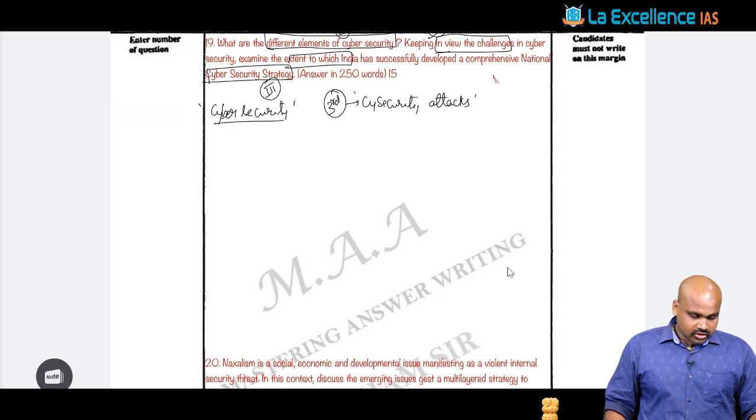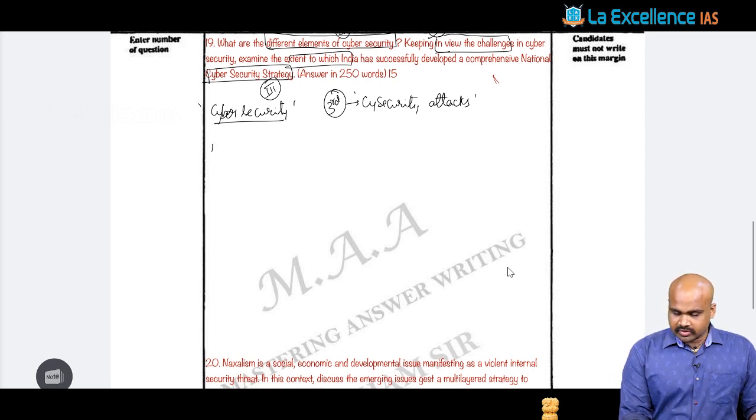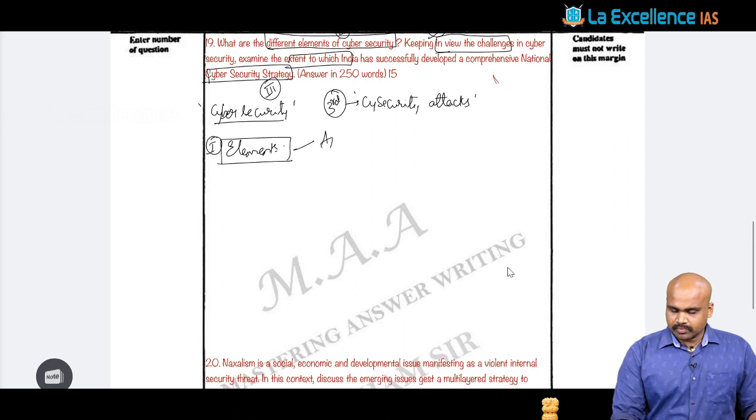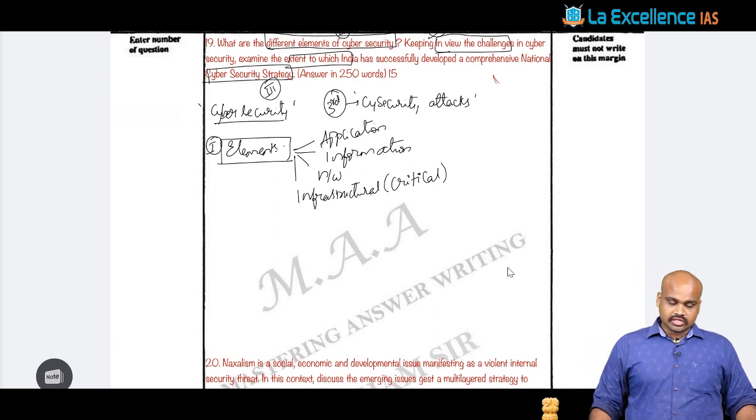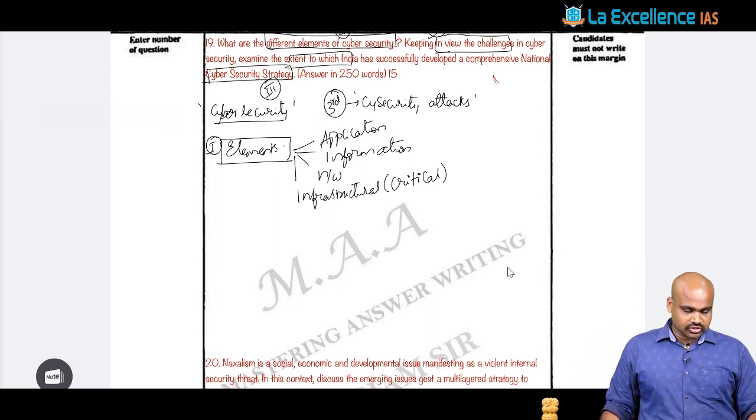Then from there we can talk about the various elements, which is the first part, the elements of cyber security. When you talk about the elements of cyber security, that is with respect to application security, then information security, right? The network security. Then not only network security, but it also talks about infrastructural security, because you know that digital infrastructure will have the status of critical infrastructure, right? So application, network, information and infrastructural security, all these elements have to be ensured with respect to cyber security.